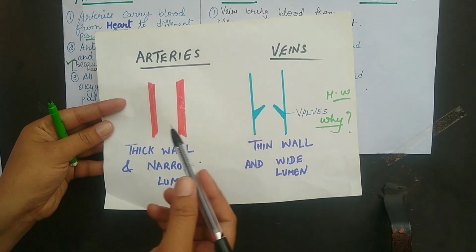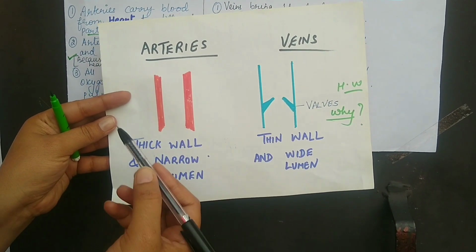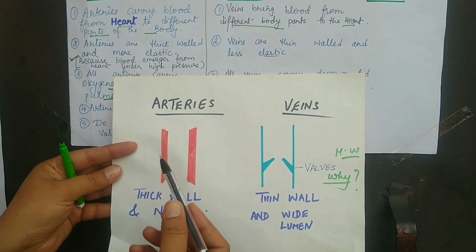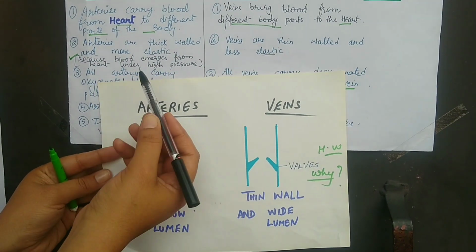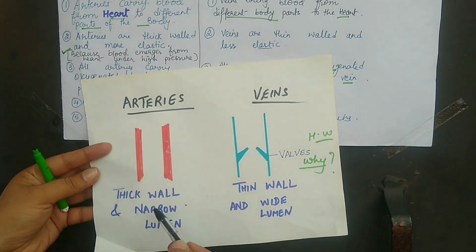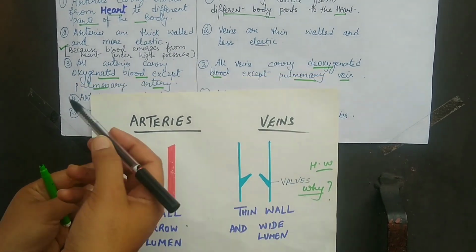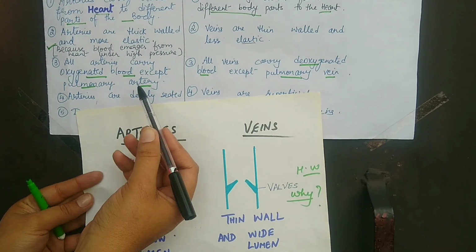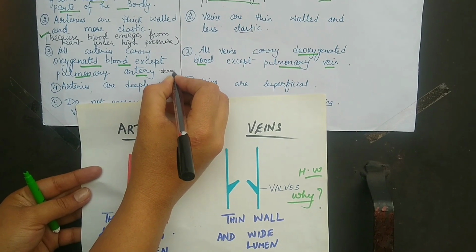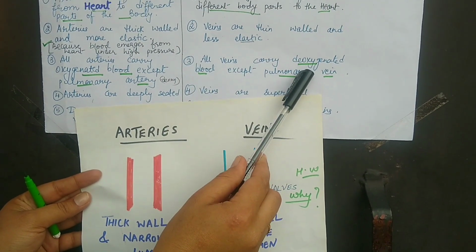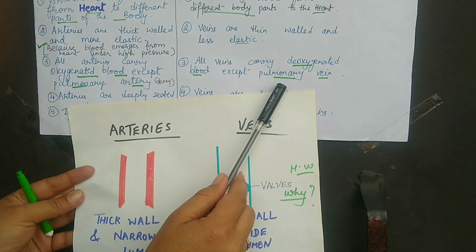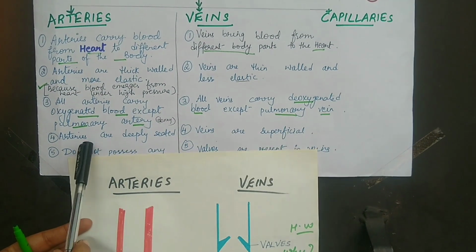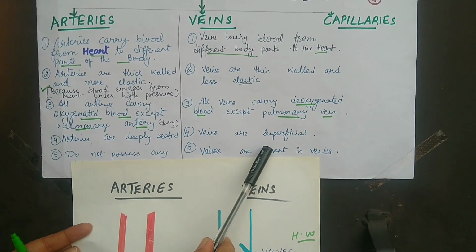So here is the answer to why arteries have thick walls: they have to withstand the highest pressure, because blood emerges from the heart under very high pressure through the arteries. And next, all arteries carry oxygenated blood except the pulmonary artery, which carries deoxygenated blood, right? And all veins carry deoxygenated blood except the pulmonary vein. The pulmonary vein is the vein which brings blood from the lungs. Arteries are deeply seated, veins are superficial.